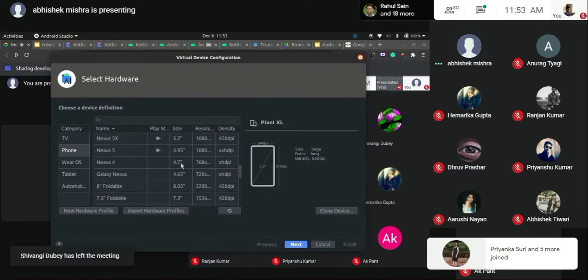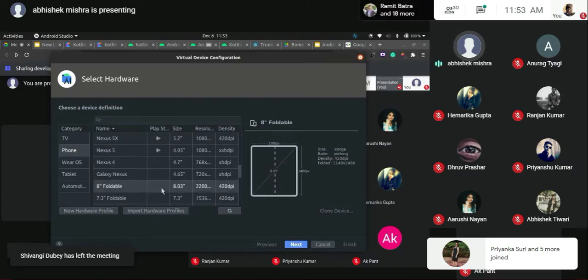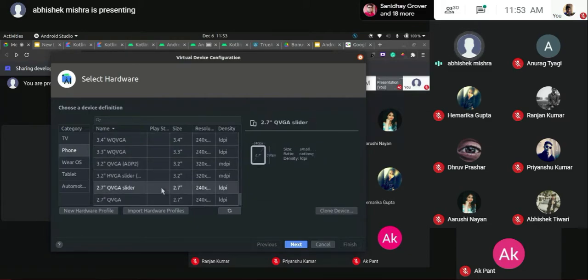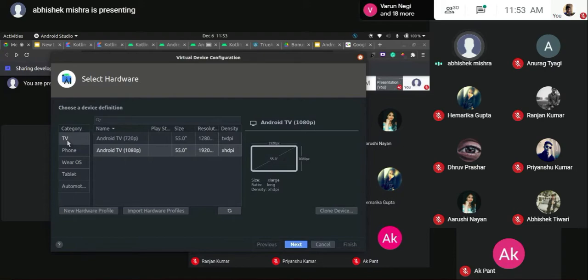Now since it's coming from Google, you have devices of every single size, like each one of the old Nexus and all, 4.7 also. And when you go for other devices like tablets and other small VGAs, pagers, 2.7-inch devices, these are all the categories of phone that we have.